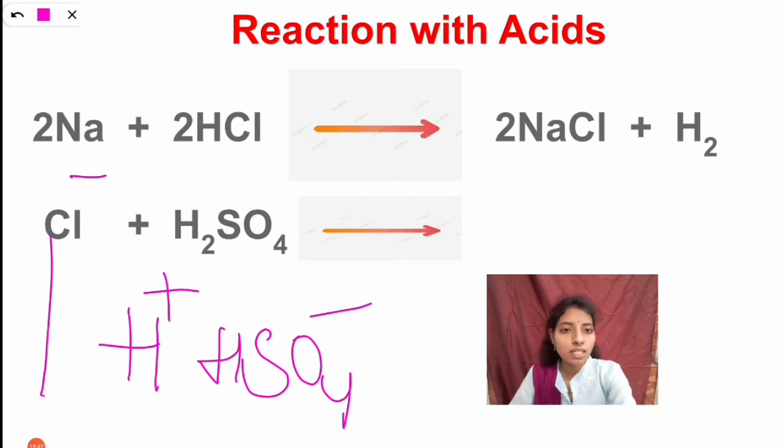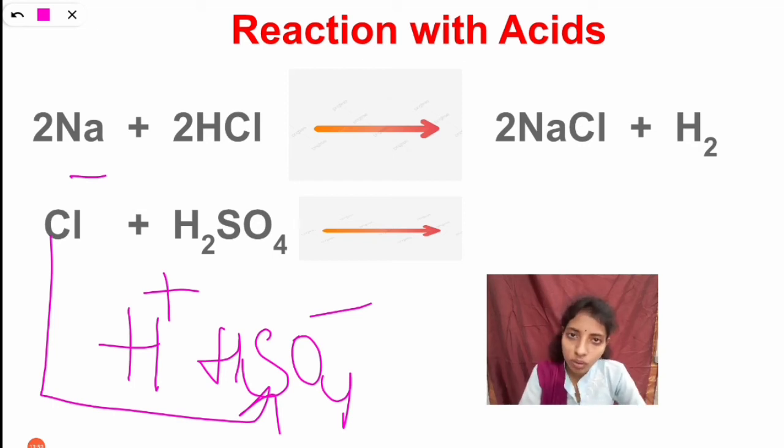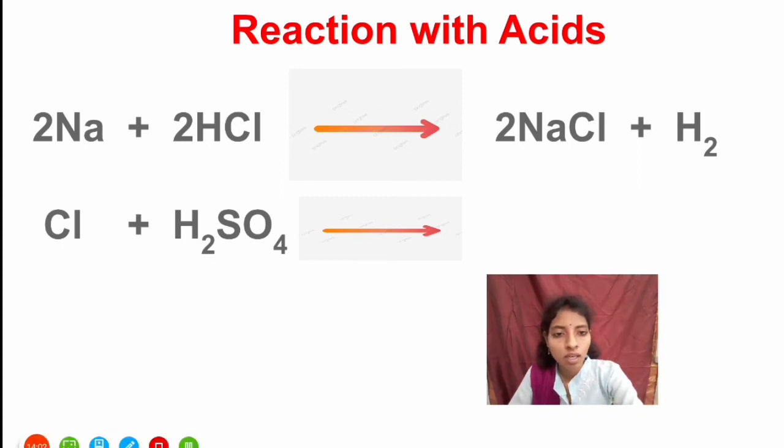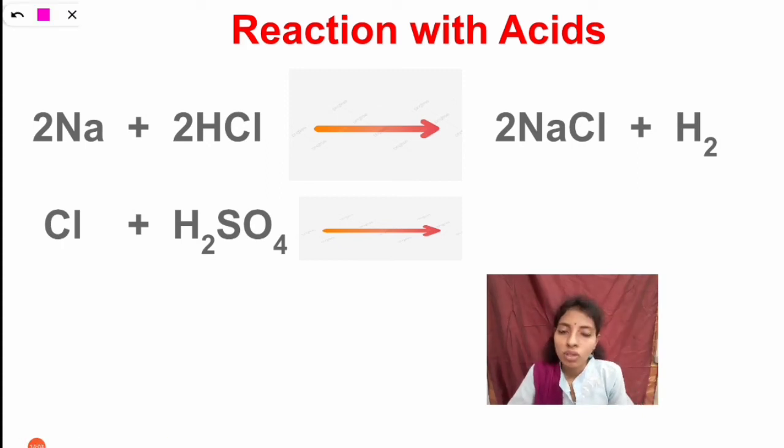So minus and minus cannot react here. To release H2, this formation does not take place. So with non-metals there is no reaction with acids. The non-metals do not react with acids.